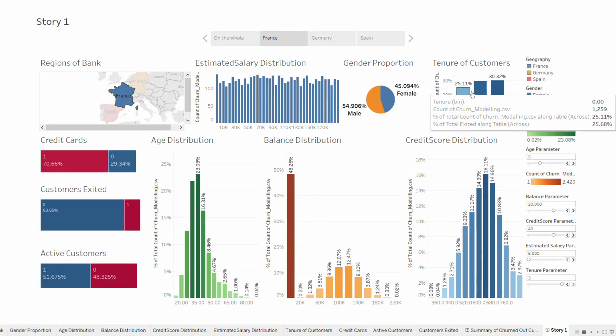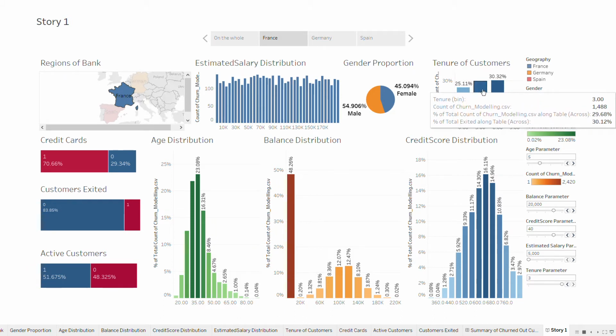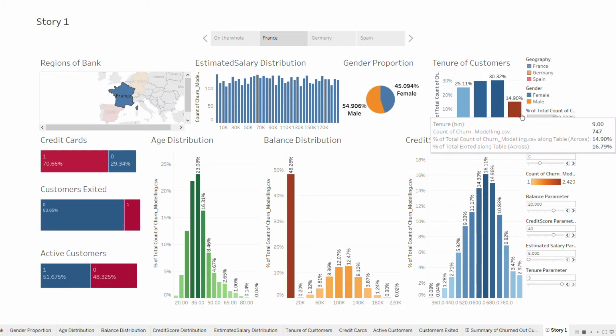In France, the bank has the major proportion of the customers. Around 30% of the customers have tenures of 3 to 6 years, and around 30% have tenures of 6 to 9 years. That means around 60% of the customers have tenures between 3 to 9 years, and the bank is not able to hold the oldest customers, from 9 to 10 years. But since we are just referring to 1 year in this 14.9%, this is just from 9 to 10 years, so this is definitely going to be a bit low.